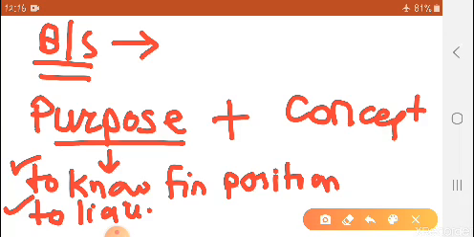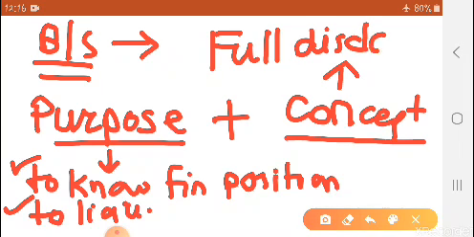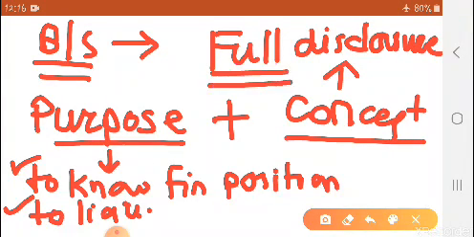Now the next thing, we also have to understand what is the concept behind it. We have studied various accounting concepts. In that, one concept is full disclosure. The full disclosure concept says that we have to disclose the books of accounts in a full manner, that is, all the things, assets and liabilities, we have to show fully.